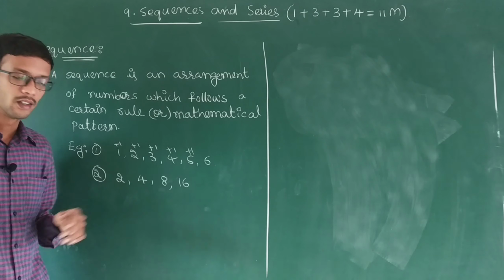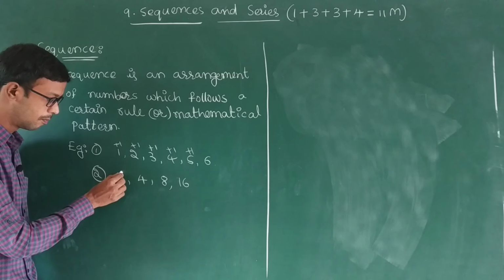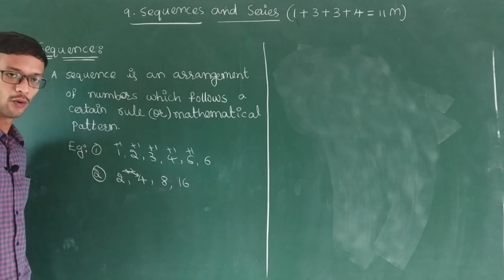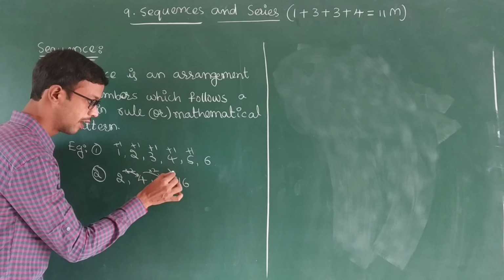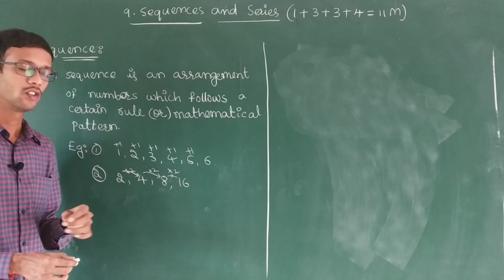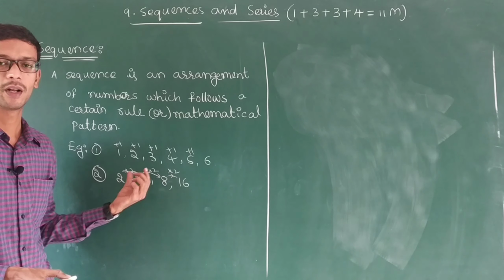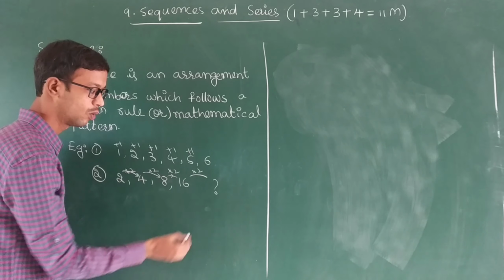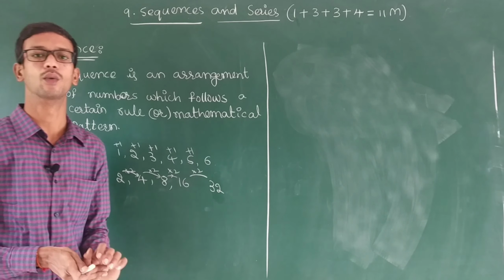So this is a sequence of numbers. This is 2, multiply with 2 you will get 4, multiply with 2 you will get 8, multiply with 2 you will get 16. So the pattern here is multiplication with 2. Every number multiplies with 2. Next number, what do you get? Next number is nothing but multiply by 2. So how much do you get here? 32. So this is one sequence. Next, one more example I will take.